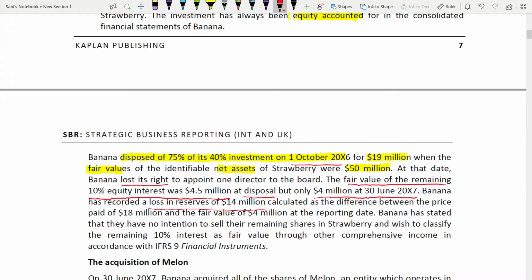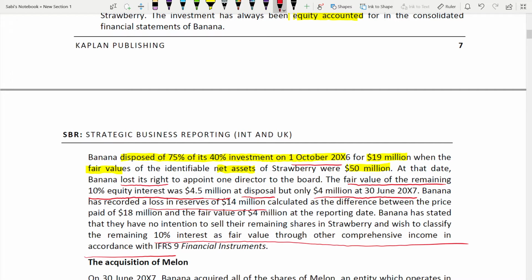Because we know that the 18 million was the price paid and the fair value is 4 million. So the difference between them is the loss in reserves of 14 million. Banana has stated that they have no intention to sell their remaining shares in Strawberry and wish to classify the remaining 10% as fair value through other comprehensive income in accordance with IFRS 9. It's important that you know this.